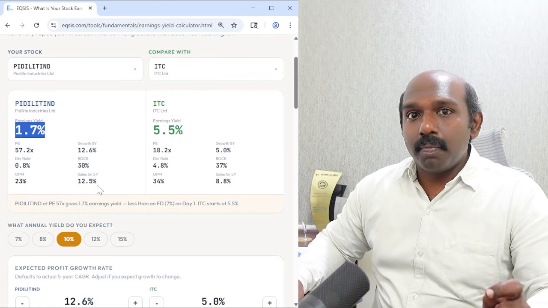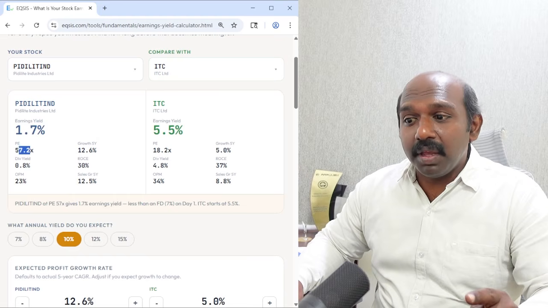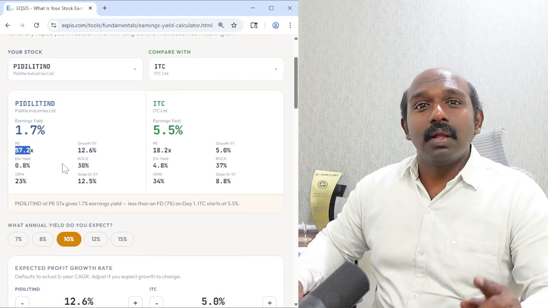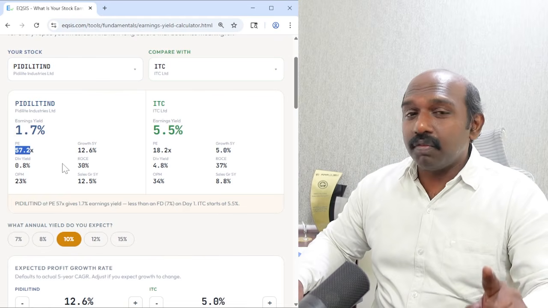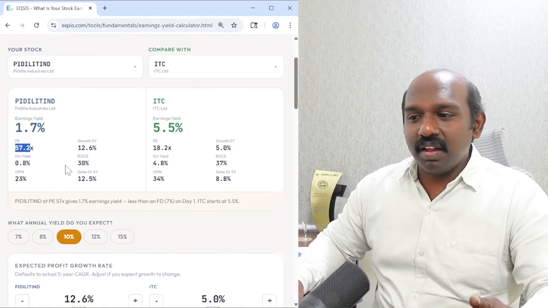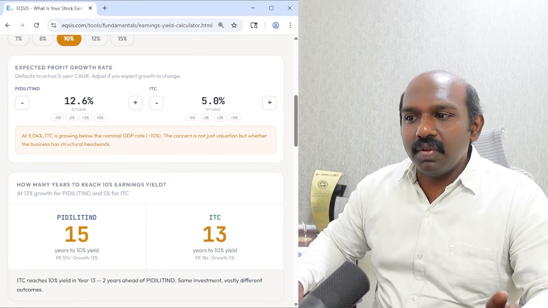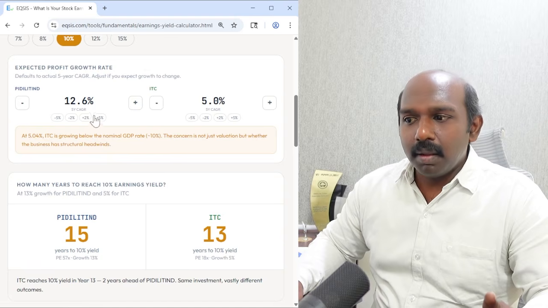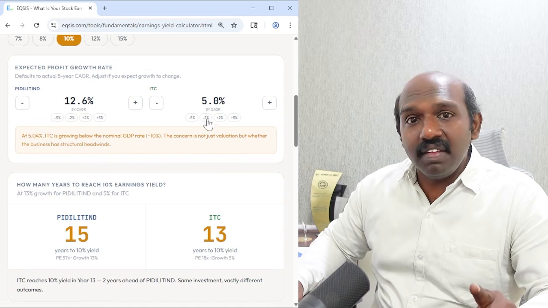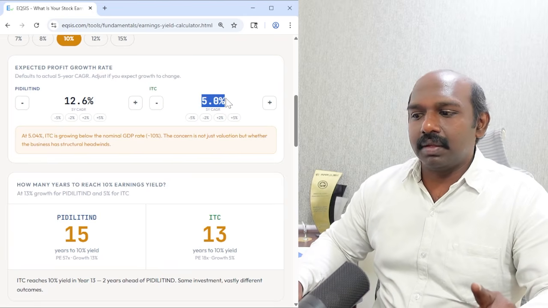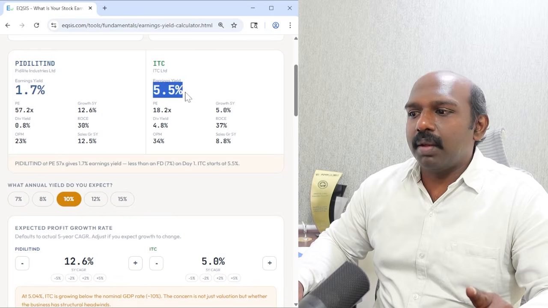Okay, so in spite of that, why are people paying such a hefty price, why are people accepting PE ratios of 57? Because the market is expecting too much growth. Okay, and that growth has to be justified by realistic numbers. So if you look at Pidilite, in the recent 5 years, the growth rate is about 12.6%. But if you want to increase or decrease it, you can still do so. But if you look at ITC, their growth rate is only about 5%. Its earnings yield is about 5.5.